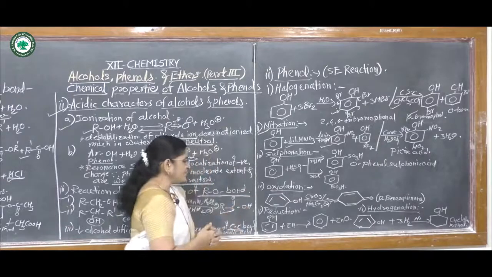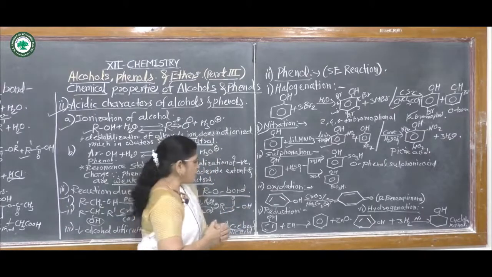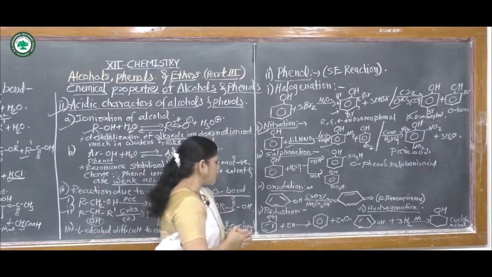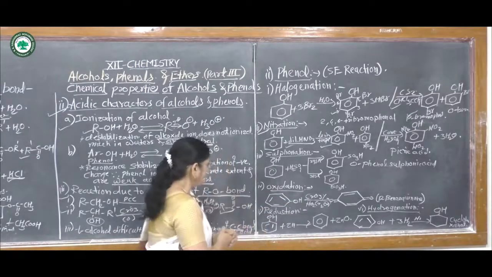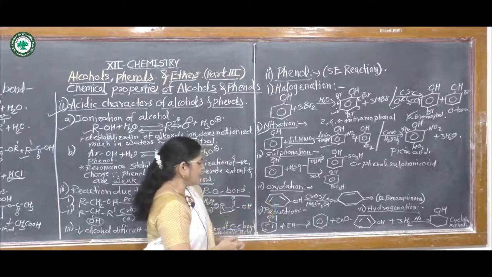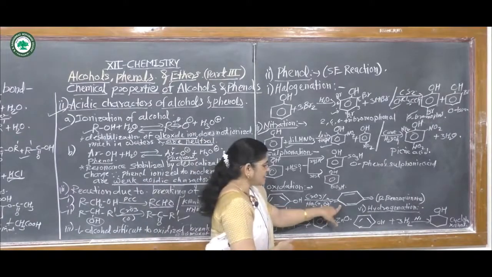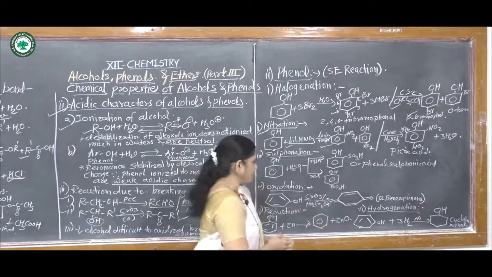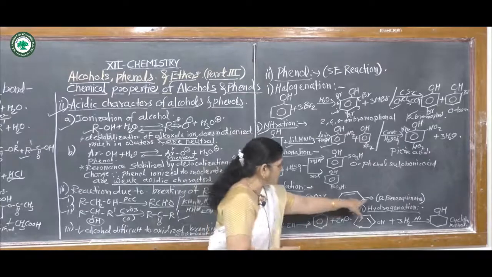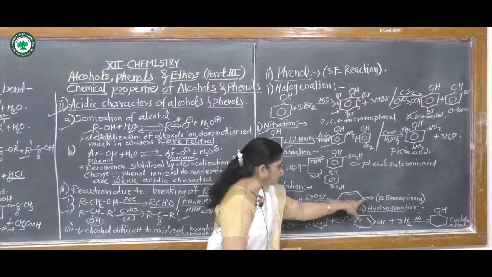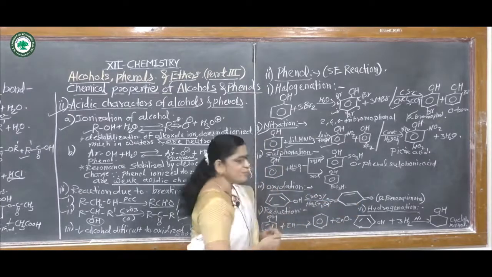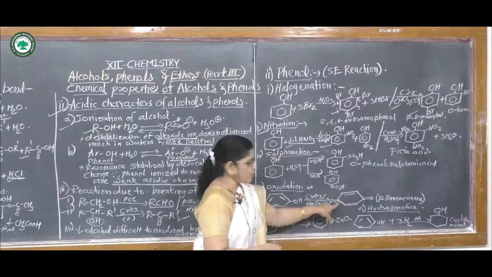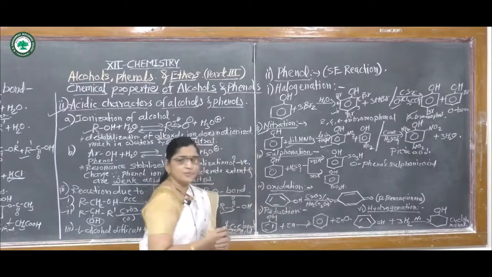The next reaction is oxidation. By oxidation with chromium anhydride or sodium dichromate, phenol gives a product called benzoquinone. Benzoquinone is a derivative of ketone. It has two carbonyl groups at the first and fourth positions, that means at the para position. Hence it is also called para-benzoquinone.